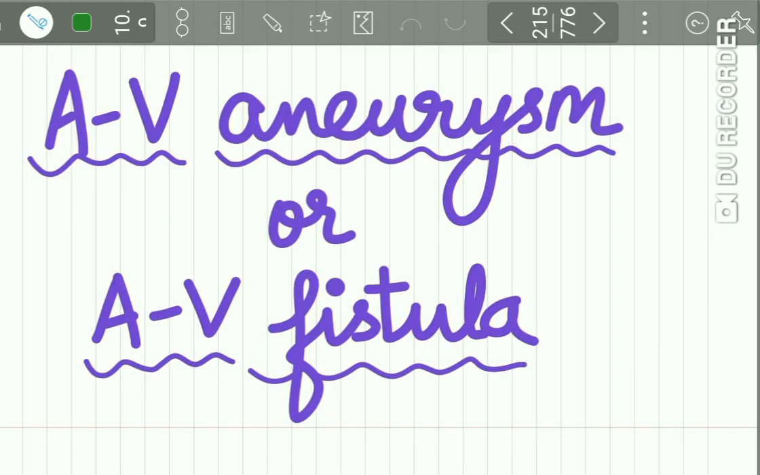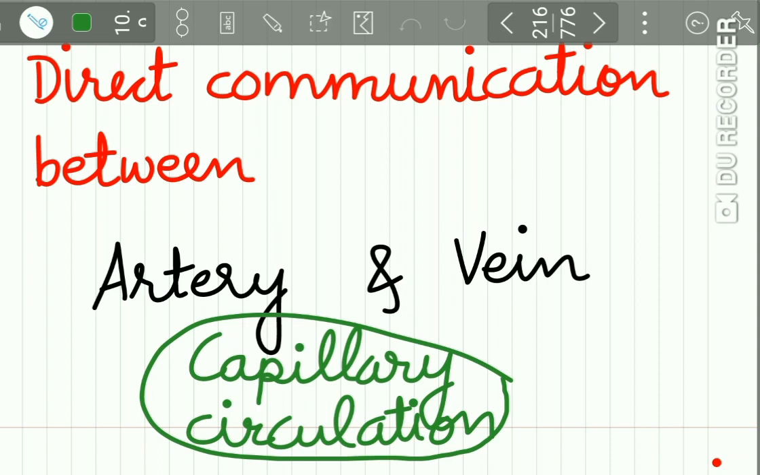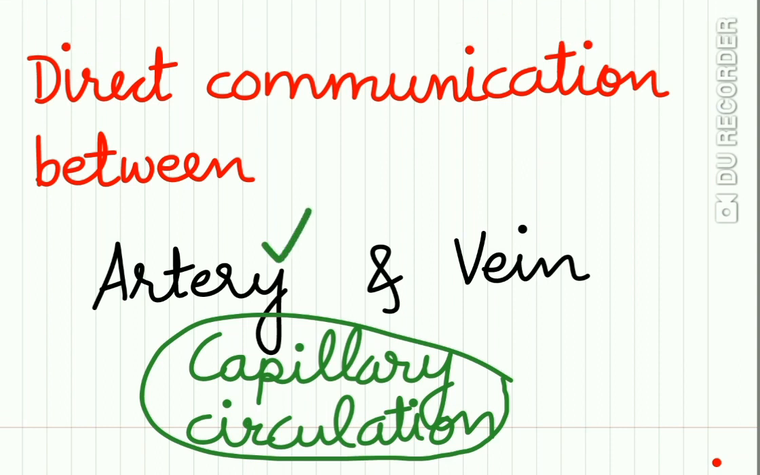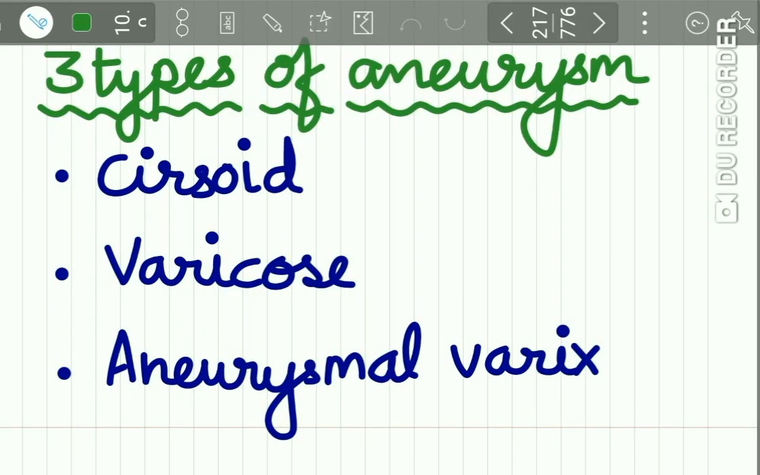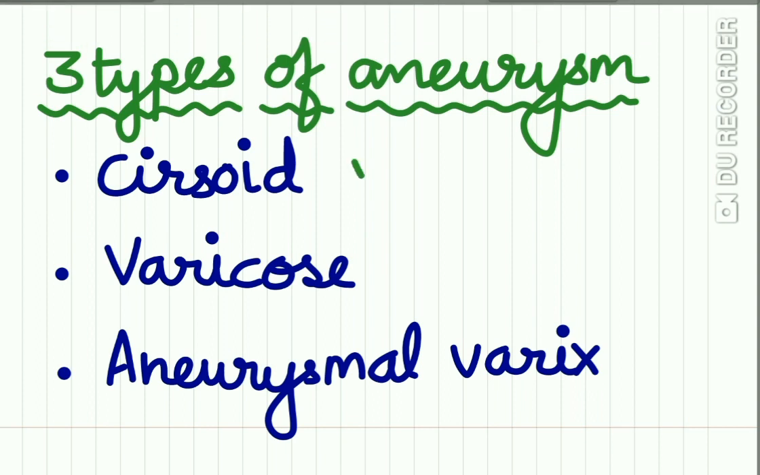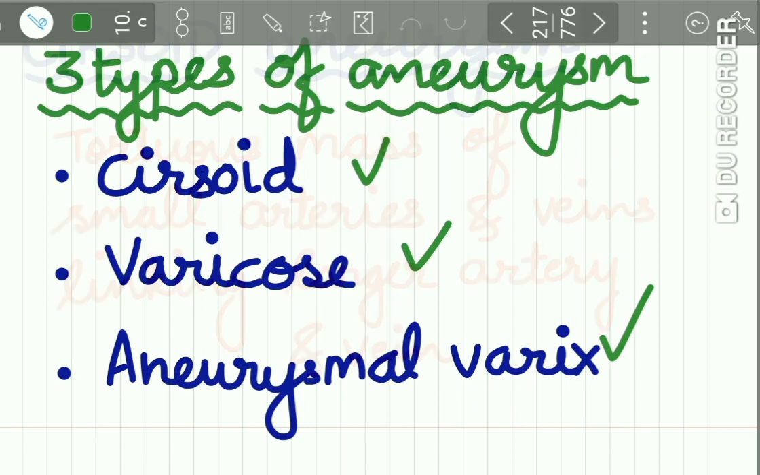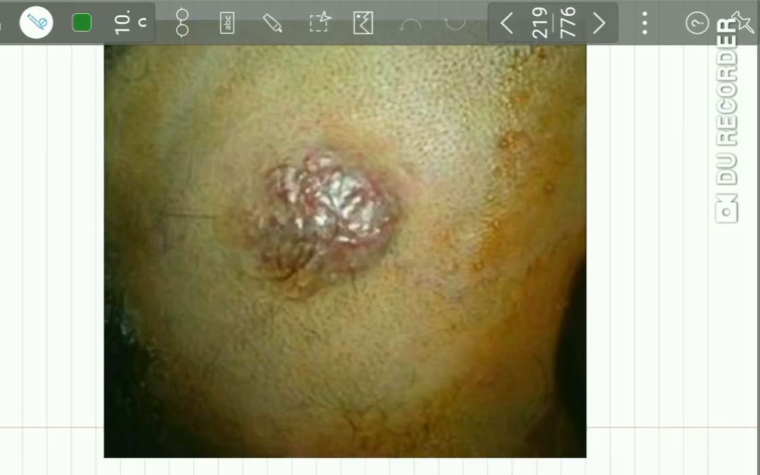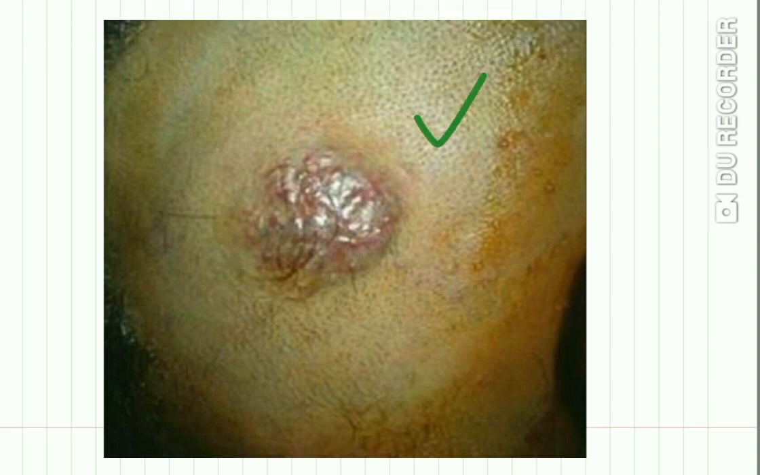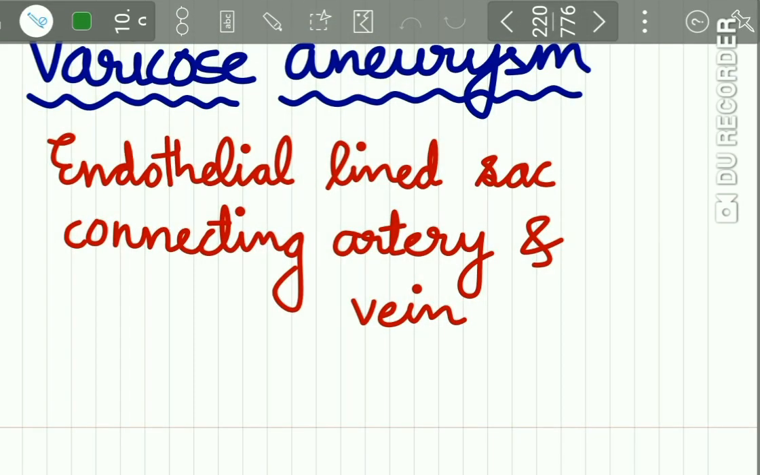Now, AV aneurysm or AV fistula is a direct communication between an artery and a vein, and the circulation occurs by capillary circulation. There are three types of aneurysm: cirsoid, varicose and aneurysmal varix. Cirsoid aneurysm is a tortuous mass of small arteries and veins linking larger arteries and veins. So here is a clinical picture of a cirsoid aneurysm.